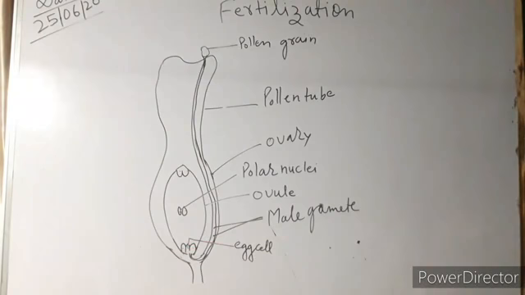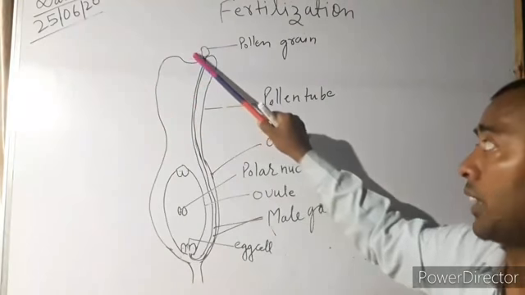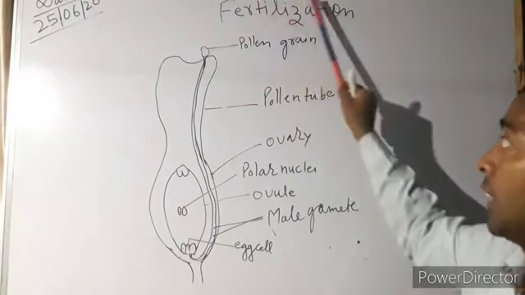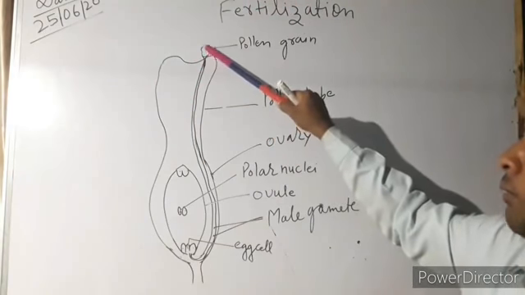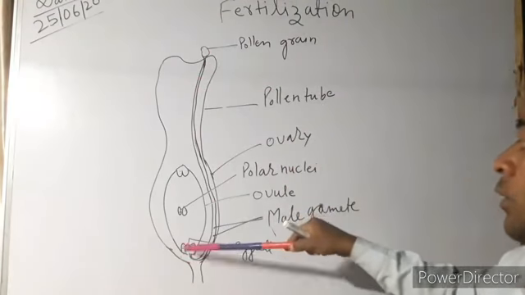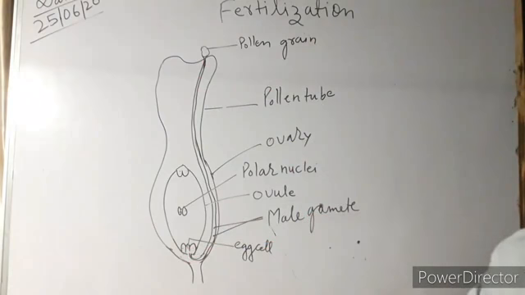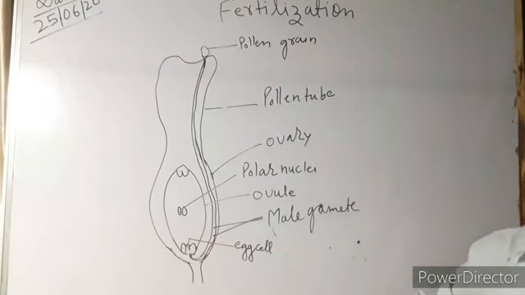That means pollination is the reaching of pollen grains to the stigma, and fertilization is when, once the pollen grains reach the stigma, the male gametes reach the egg cell. If they do not reach the egg cell, we do not call it fertilization. Or you can say that the reaching of male gametes to the egg cell is known as fertilization.